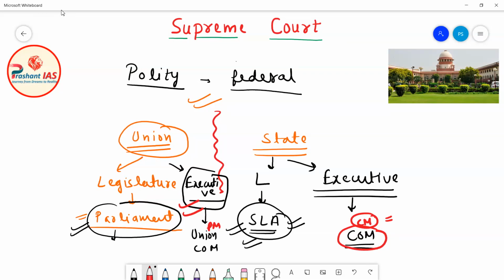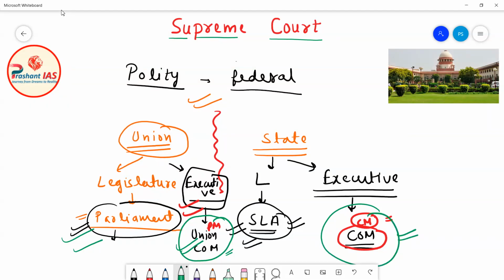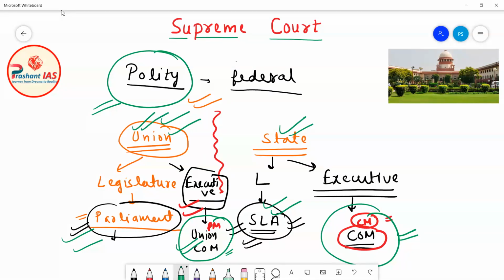Now this union executive executes or implements the laws made by the parliament, and this state executive executes or implements the laws made by the state legislature. So it means that the polity of India is federal, meaning there is a clear-cut distribution of power between union and states. There are two levels of government, one at union level and the other at state level, and union and state governments are coordinate bodies.